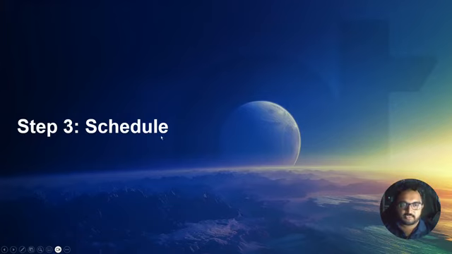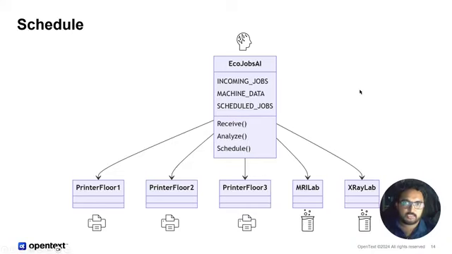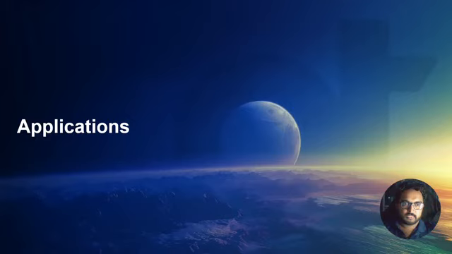And after the analysis is done, step 3 is schedule. In the schedule step, we actually schedule the job to the perfect time, and then the EcoJobber server itself takes care of invoking and running the job at those specific times. So the whole control from end to end, from getting the job from the user till the job is being invoked in the respective machines, everything is taken care of by EcoJobber.